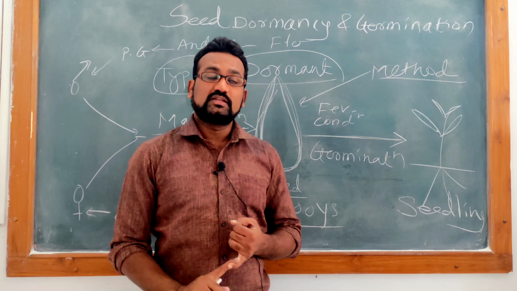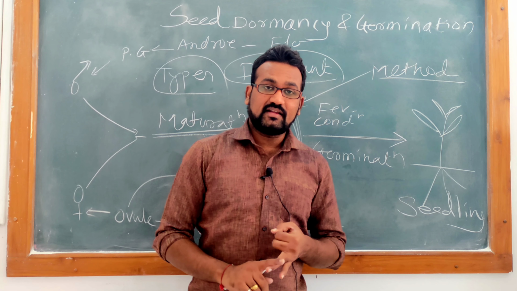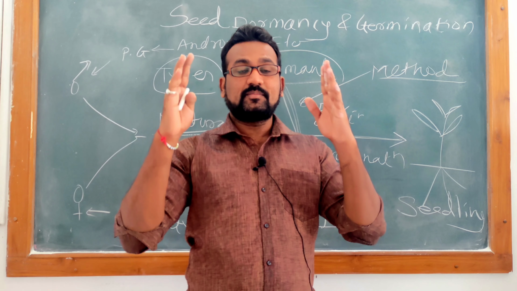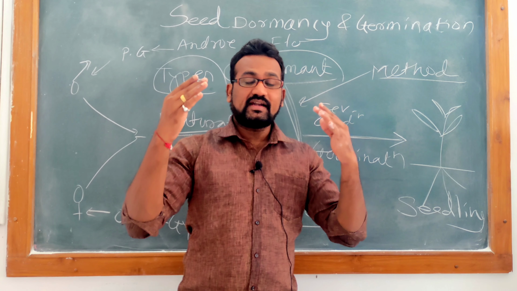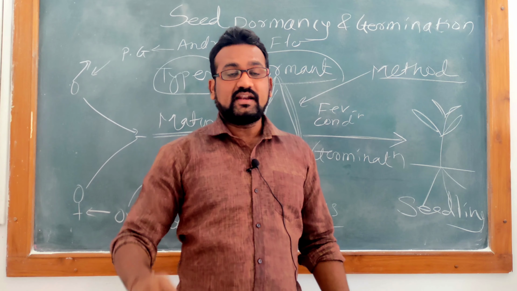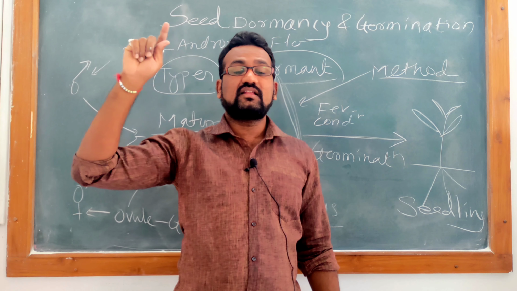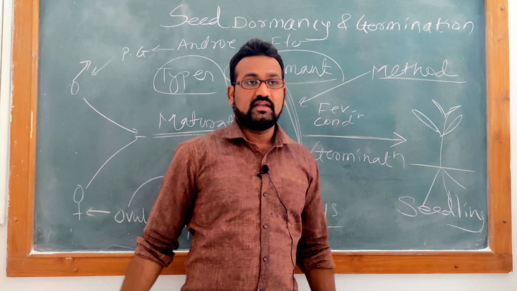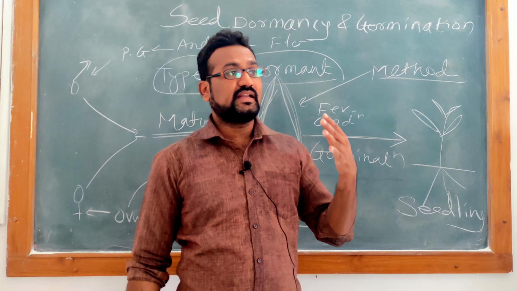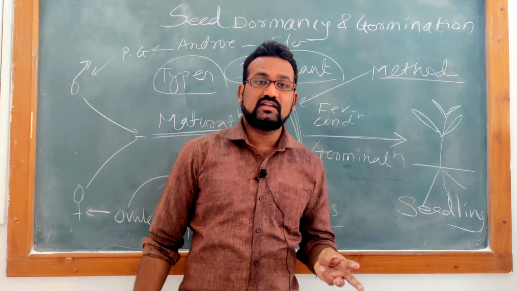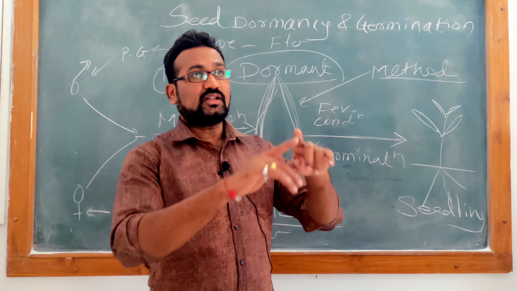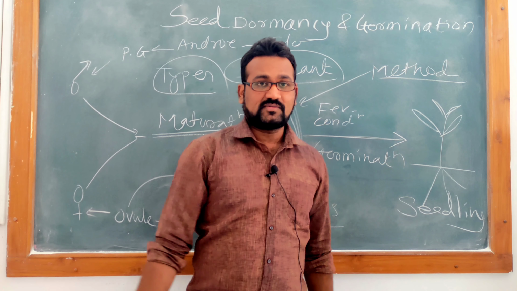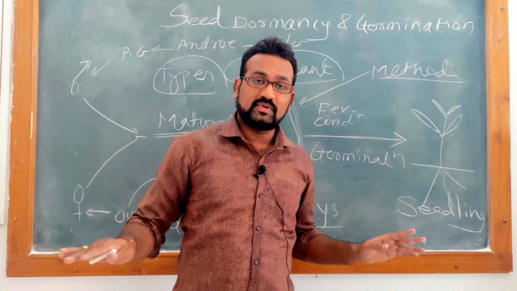Now onward we will be discussing the definition of seed dormancy. As I have told you, seed dormancy means the maturation period of the seed where seed undergoes the pause condition. It inactivates many metabolic pathways and remains stagnant to withstand the adverse environmental condition, to wait for favorable condition. Mainly favorable condition includes rainy season or water availability. If water is available in air in the form of moisture, some seeds undergo germination. If no water is there, no seed germination will be there.